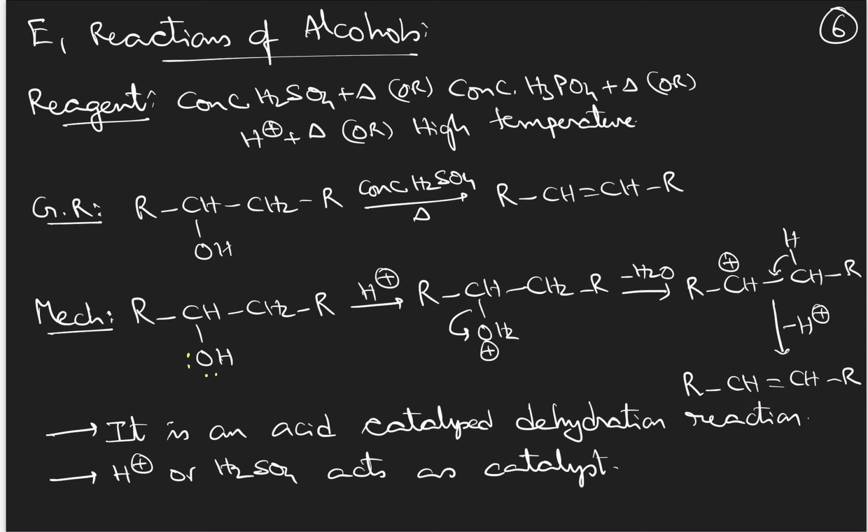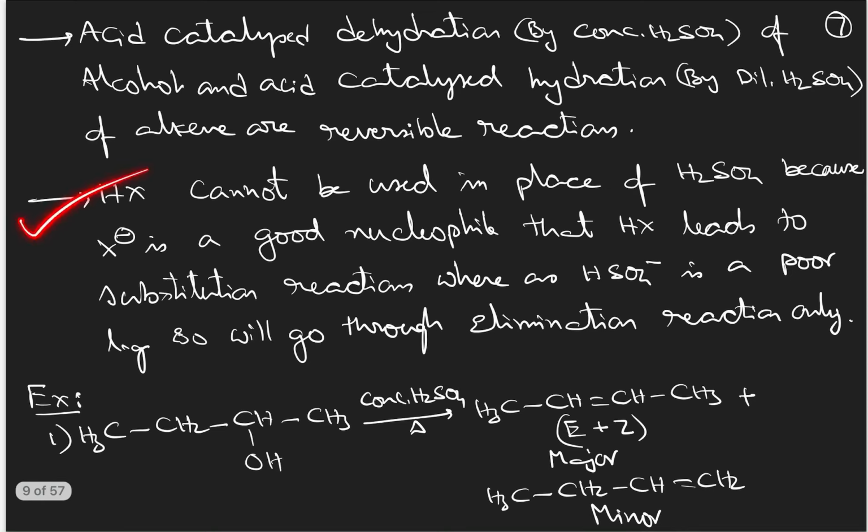But if you take HX, H plus ion from HX will protonate the OH group and form OH2 plus, which will be removed as a water molecule and you will get the carbocation. That means up to formation of carbocation, no problem, even if you use HX. But the X minus present will act as a good nucleophile, start attacking the carbocation and lead to the formation of a substitution product rather than an elimination product. Therefore, you should not use HX. Got it? That is this point.